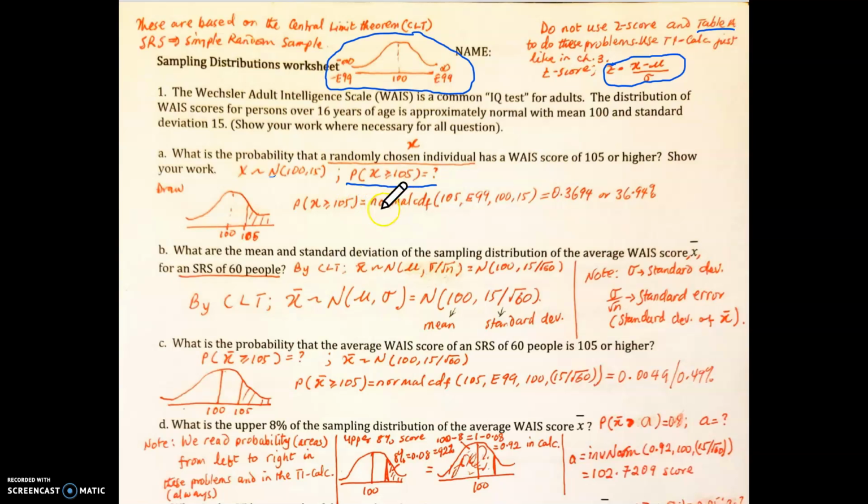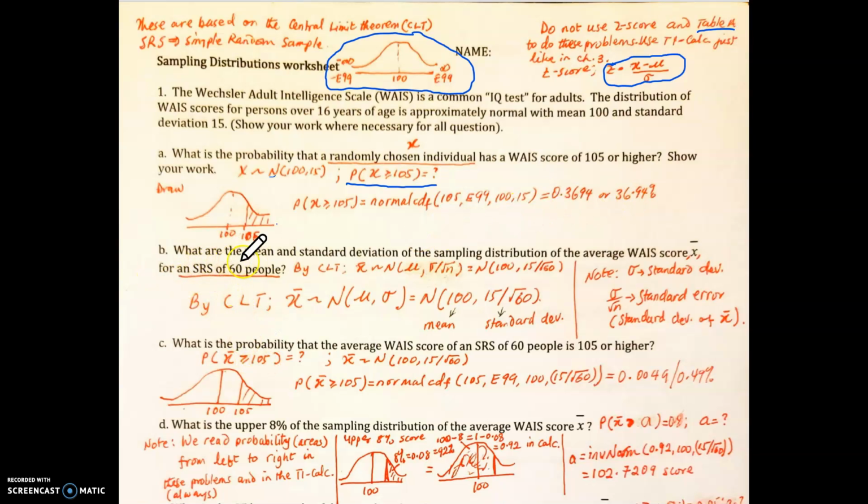And then you find the normal CDF. I showed you how to do it on the worksheet for chapter 3. And so you continue like that. You put in the minimum value, this shaded region, the minimum value is 105. The maximum value here is positive infinity, E99. The mean is 100. The standard deviation is 15. And then when you press enter, you get this answer.